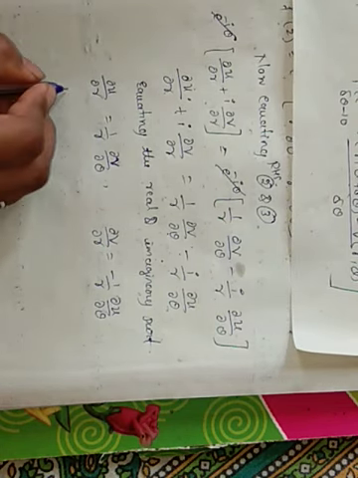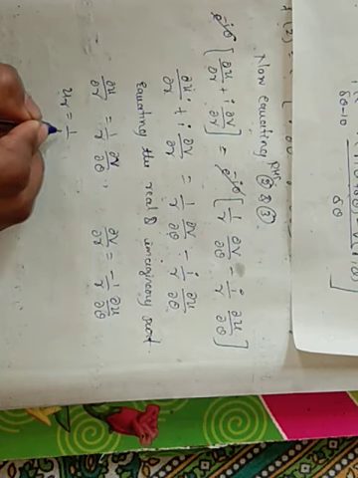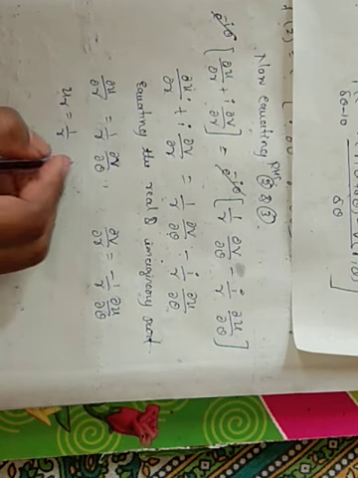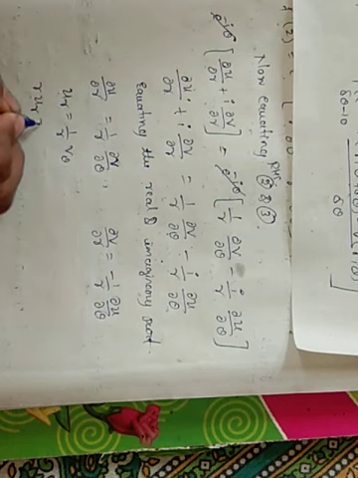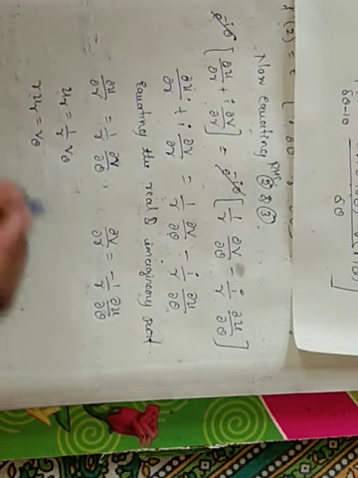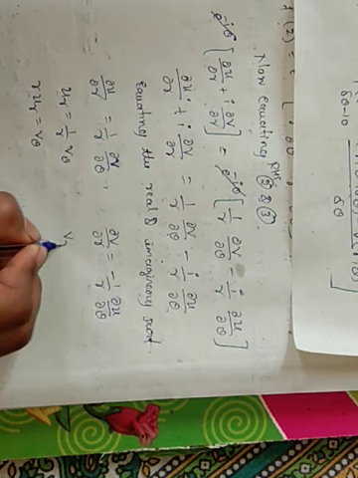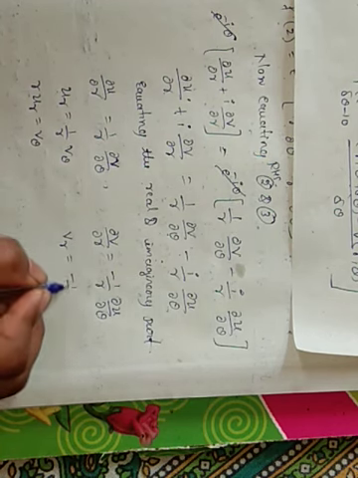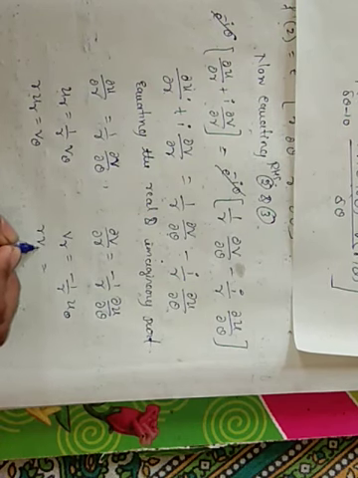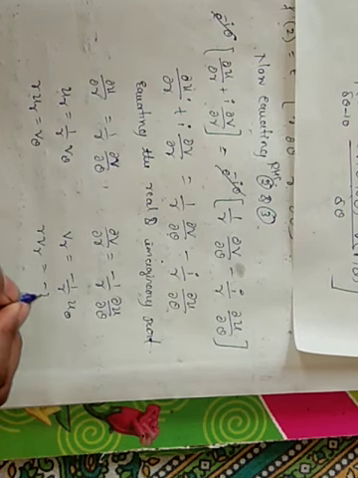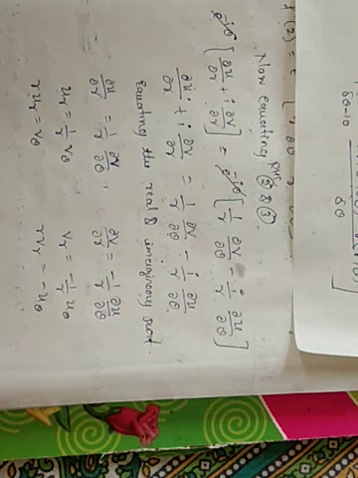So you can also write it as u_r equal to 1 by r v_θ, or r into u_r equal to v_θ, and this can be written as v_r equal to minus 1 by r u_θ, r into v_r equal to minus u_θ.